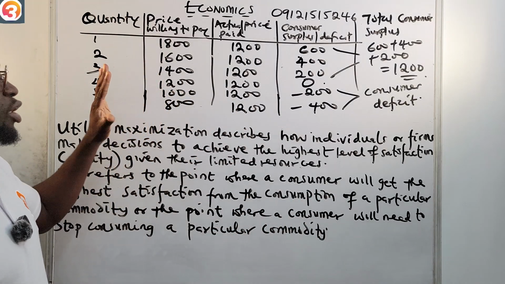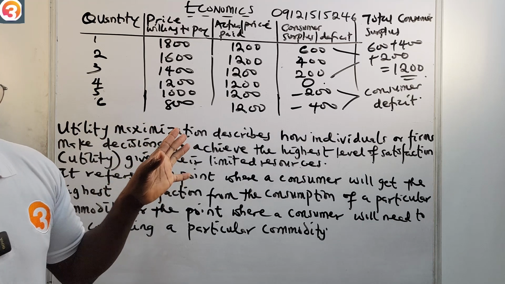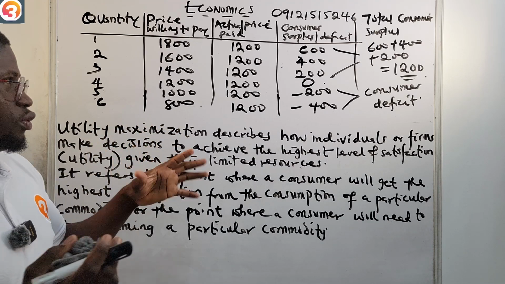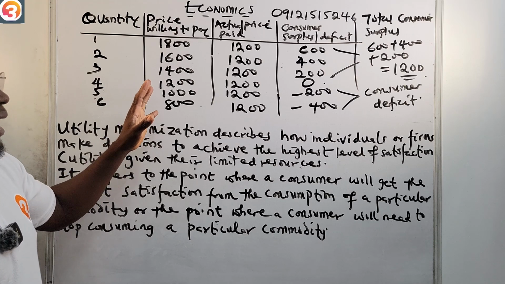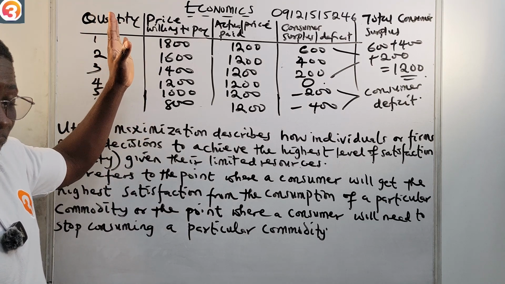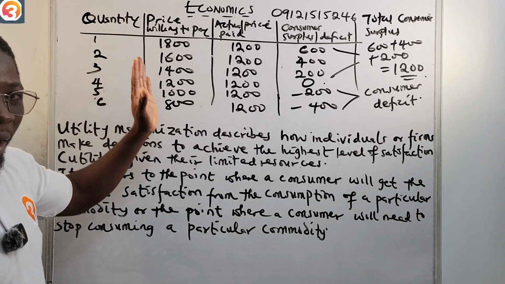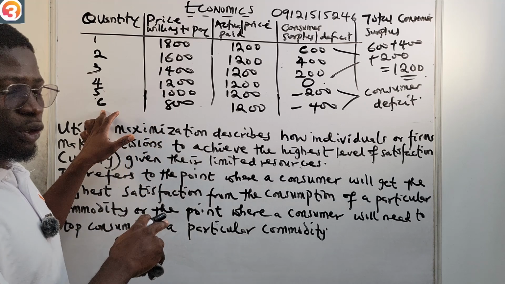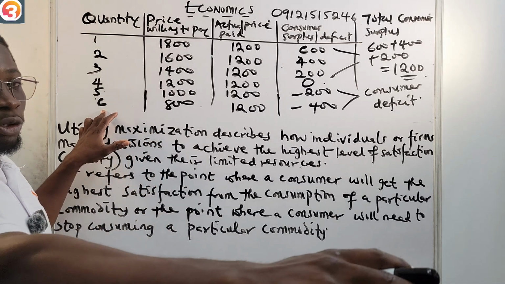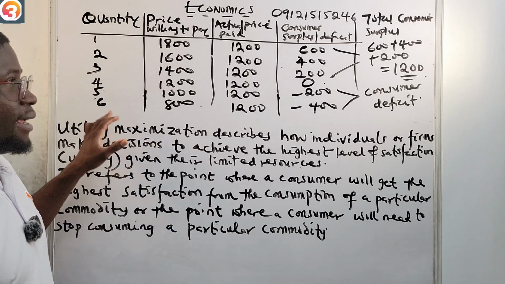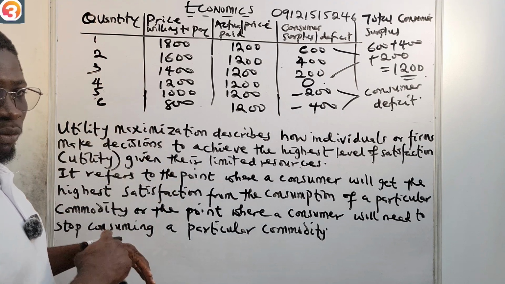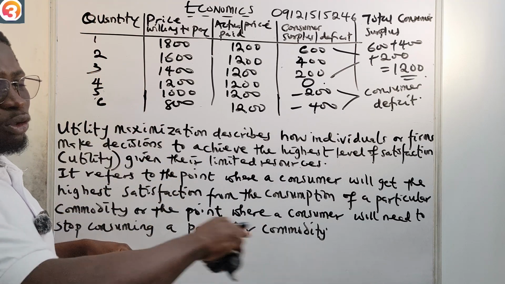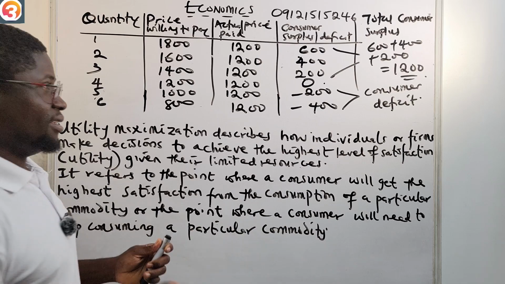As seen from the table. Okay, so if we want to now represent this in the graph, how do we draw it? What we'll do is I will put the budget on the vertical y-axis, and then we'll put the quantity on the horizontal x-axis. Budget on the vertical y-axis, then the quantity on the horizontal x-axis.